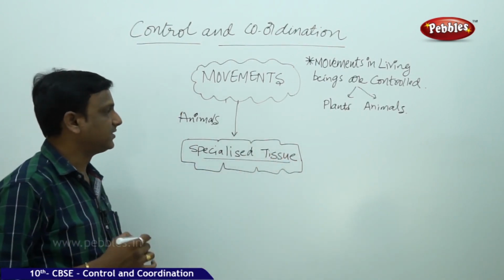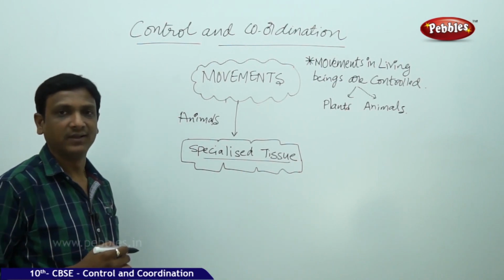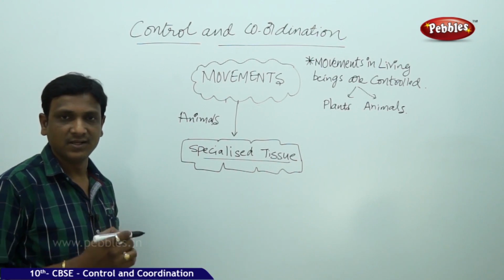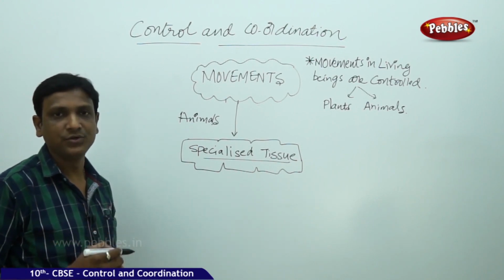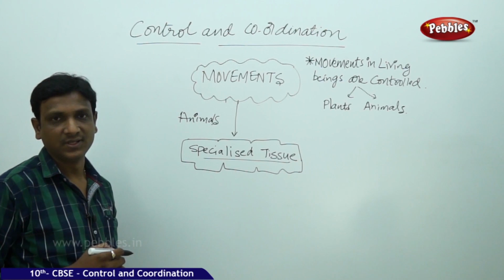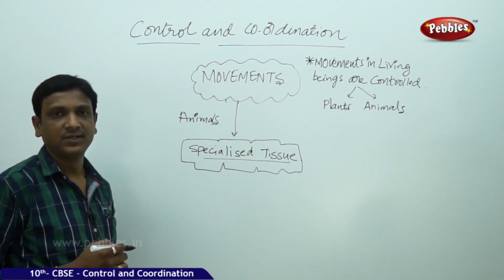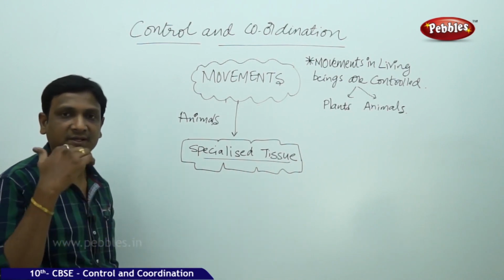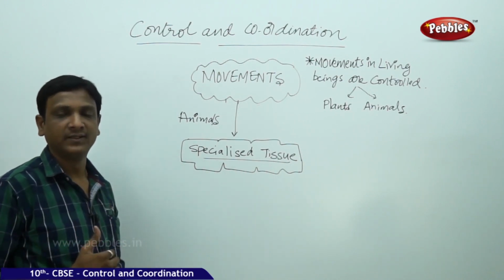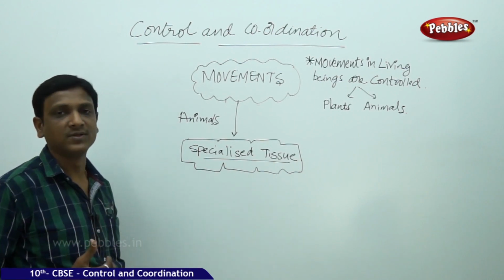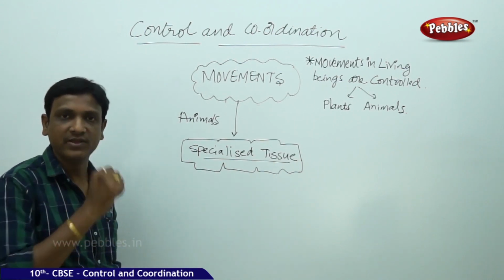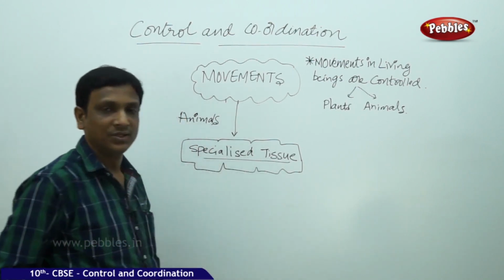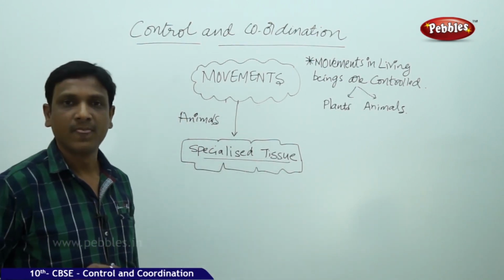So this specialized tissue controls the movements. That means there is a specialized tissue to analyze the stimulus and to produce appropriate responses according to the stimulus. Based on the stimulus, to protect from dangerous or harmful stimuli, the concerned responses or movements are produced in the living organism. This is all achieved by the specialized tissue. So animals have this specialized tissue.